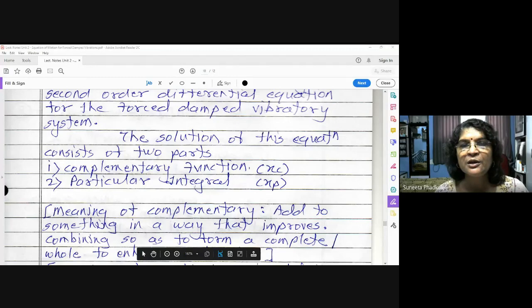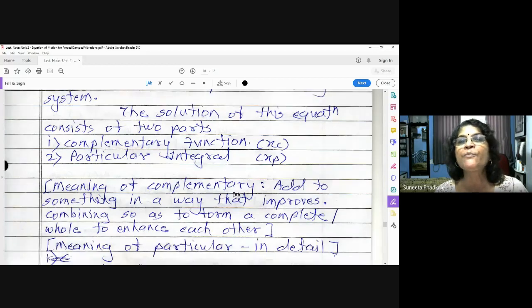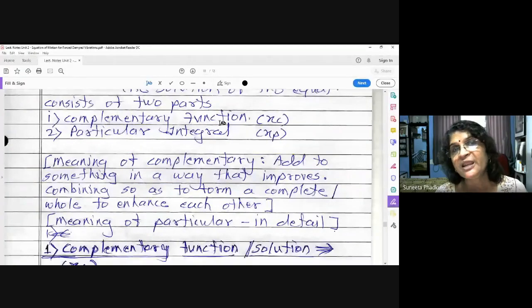Did you understand? The solution of this equation consists of 2 parts. First is the complementary solution, known as xc. Second is the particular solution, known as xp. So the complete solution of the forced vibration is given by x is equal to xc plus xp. Today we are going to study only the complementary function; within 5 minutes we will finish. The second part, which is very important, the particular integral or particular solution, we are going to study in the next video session.